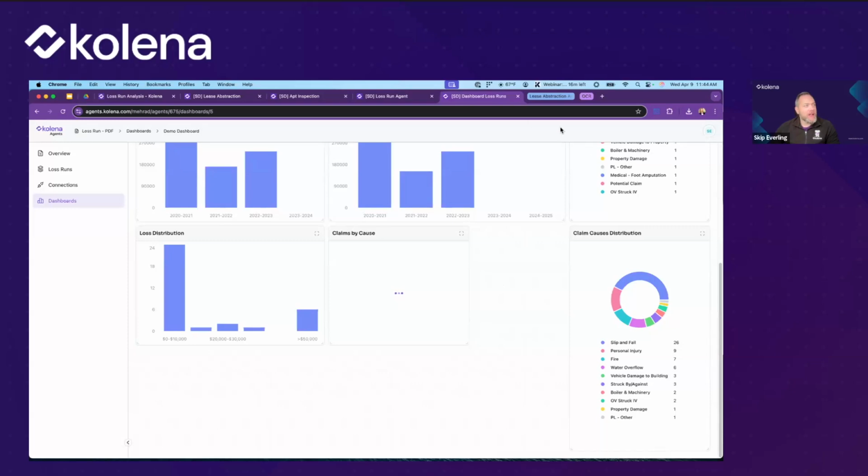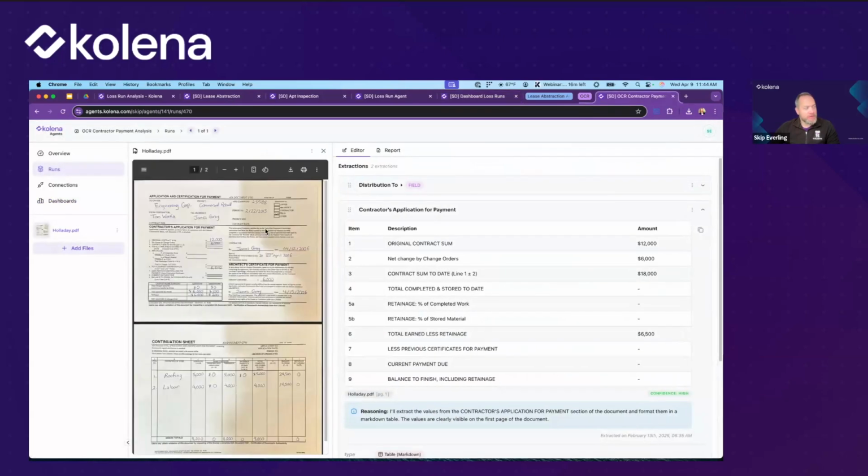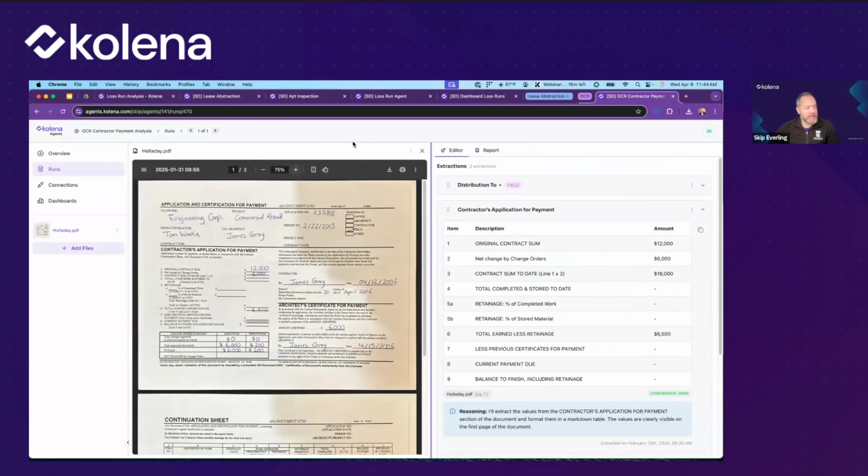Another thing that I haven't showcased yet, but I want to mention very quickly, is that we were talking about photos, and I want to show that these agents are also very good at extracting handwritten information. This is an example of a contractor's application for payment. We can see here that it's a document that has handwritten fields.